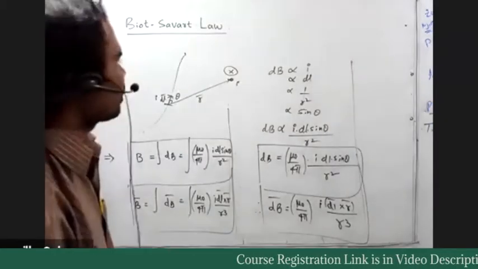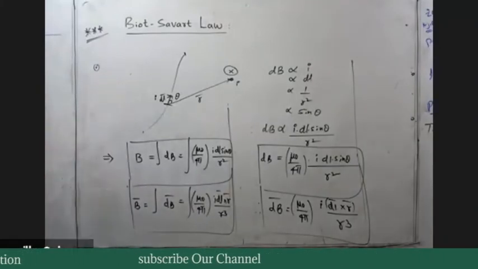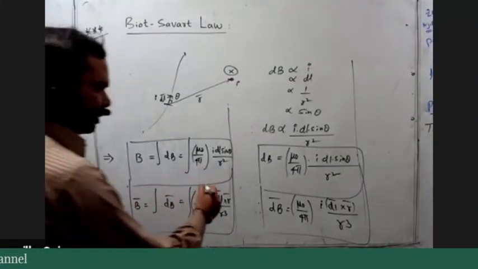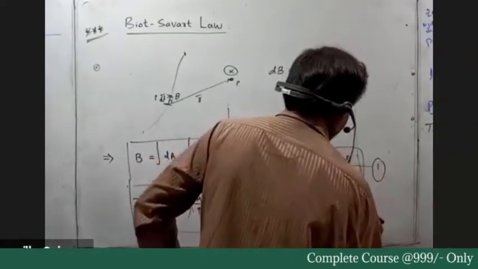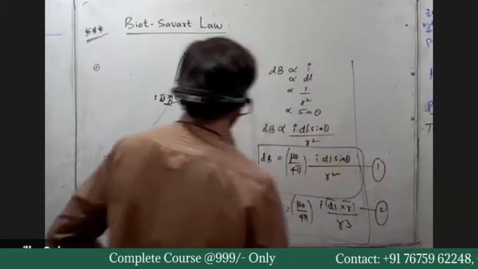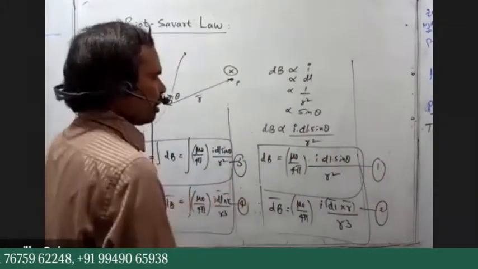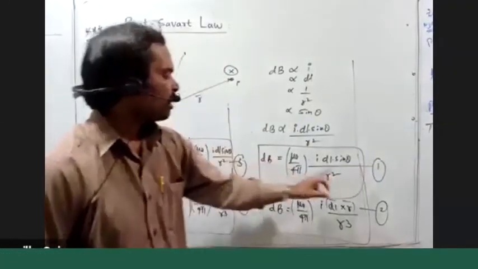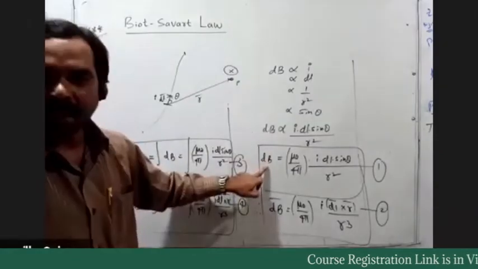Okay, right? So these expressions you remember. Consider this is expression 1, this is expression 2, this is expression 3, this is expression 4. Expression 1 indicates magnetic field induction at one point due to the small element in scalar form.